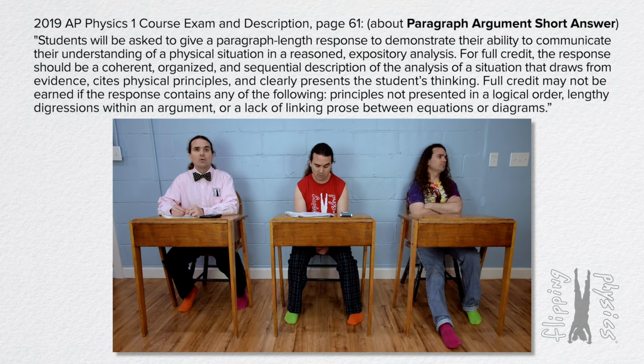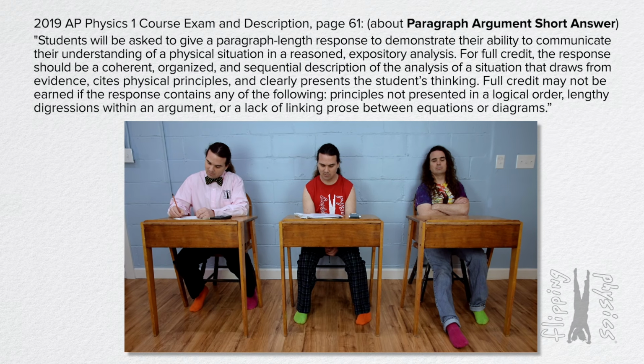For full credit, the response should be a coherent, organized, and sequential description of the analysis of a situation that draws from evidence, cites physical principles, and clearly presents the student's thinking. Full credit may not be earned if the response contains any of the following: principles not presented in a logical order, lengthy digressions within an argument, or a lack of linking prose between equations or diagrams.